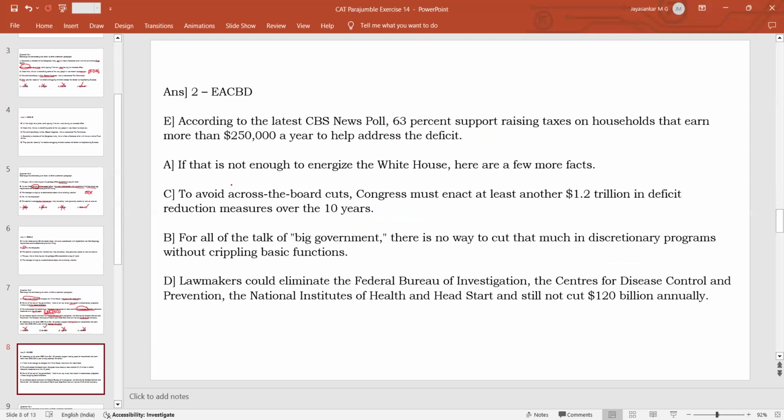So this is how the passage would look once you unjumble it. 63% support raising the taxes on households to help address the deficit. The passage might have already discussed the deficit in the previous sentences. We don't know. So continuing that idea, the passage says that 63% of Americans support it, and if that is not enough to convince the White House, here are a few more facts. Then he is talking about facts about how impractical it is going to be to reduce the expenses. It is better to increase the taxes. That is the meaning.